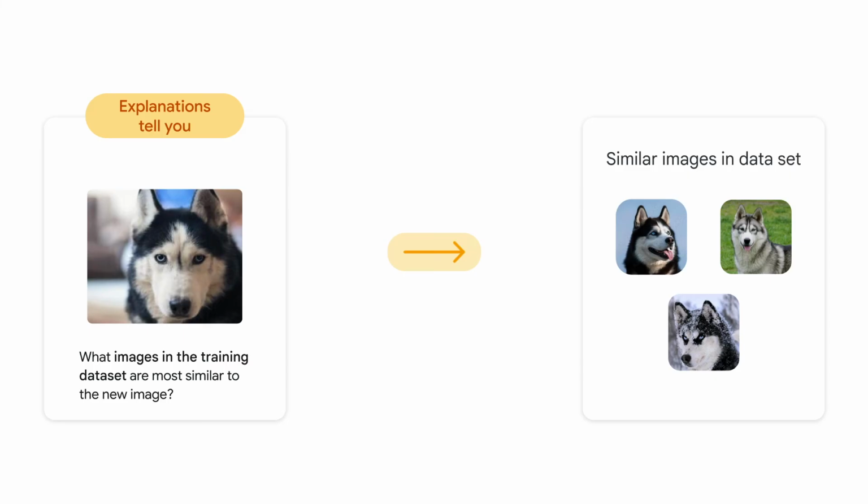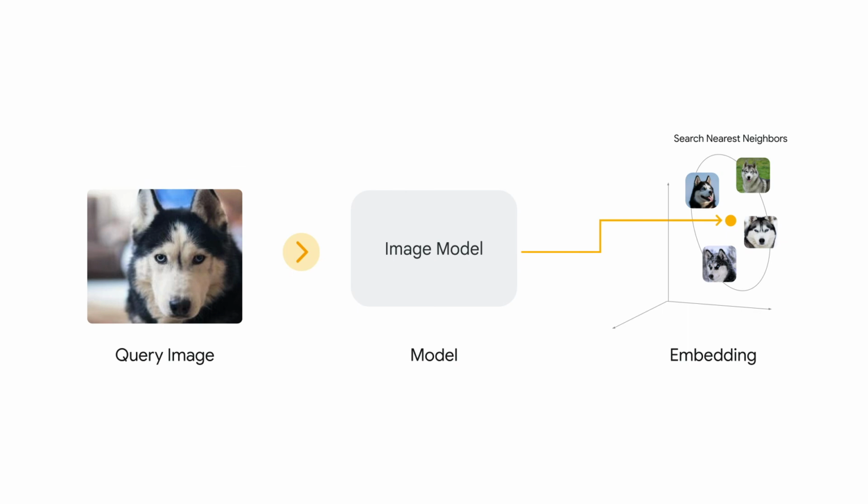For example, for this image of a dog, the model is classifying it as a husky, and all similar examples in the training data were also labeled as huskies. This works very similarly for tabular and text data. The focus is on explaining model results by showing the most similar examples from the training data. How can we compute the nearest neighbors?